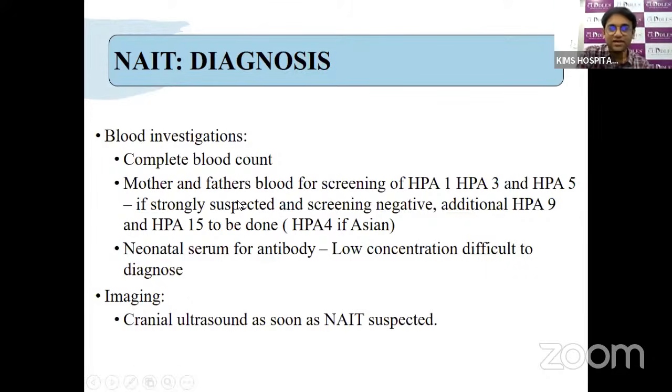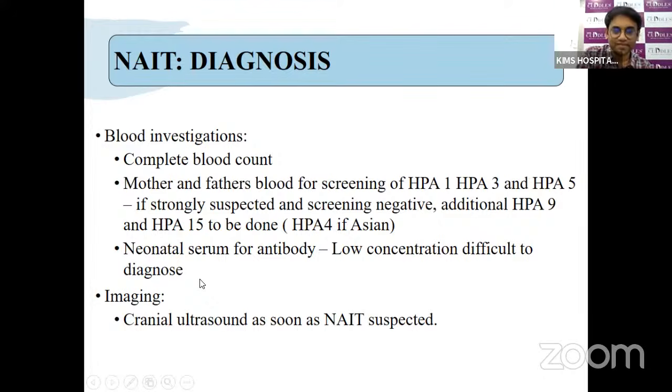For diagnosis, we get a complete CBC. We see mild, moderate, or severe thrombocytopenia. Then we test the mother's and father's blood for human platelet antigens HPA 1, 3, and 5. If you strongly suspect it, sometimes we can extend to HPA 9 and HPA 15. And in the case of Asian descent, where there is strong susceptibility, we can even go for the HPA 4 antigen assay.